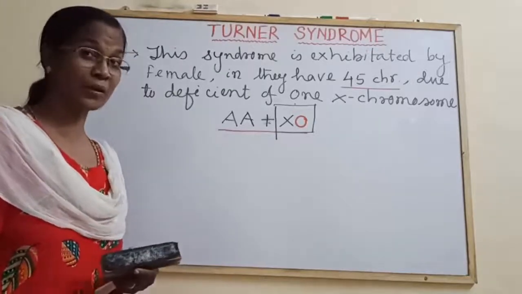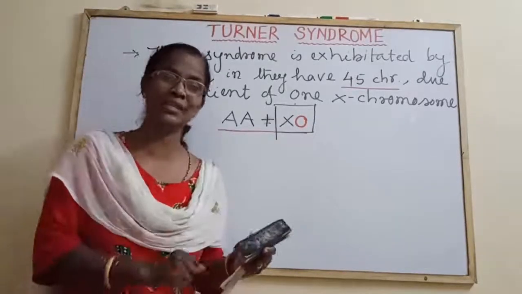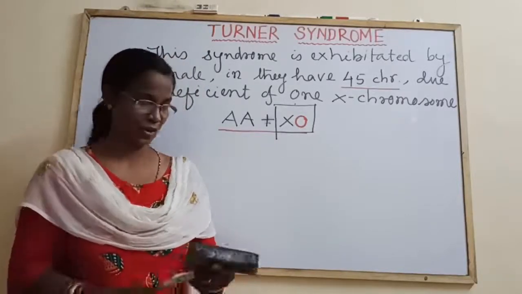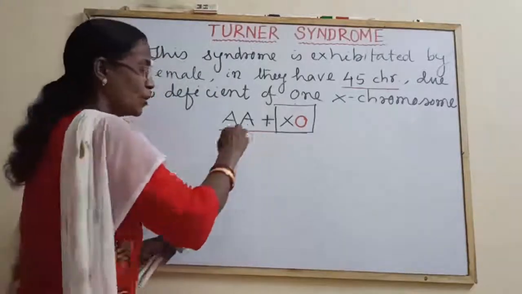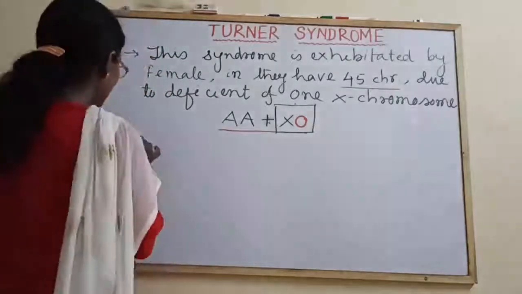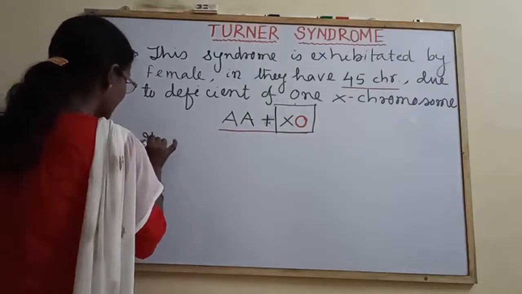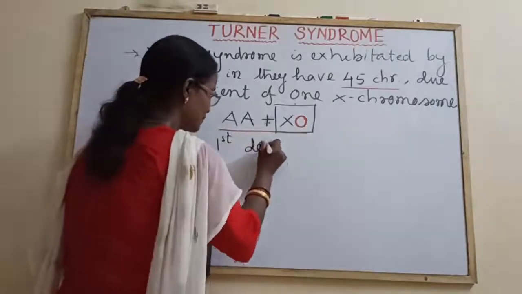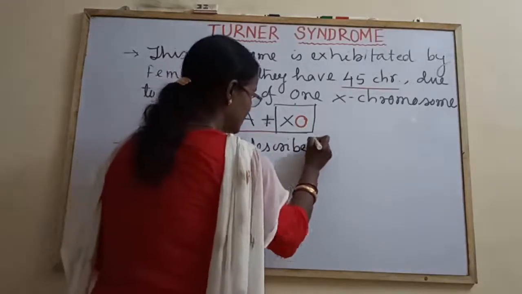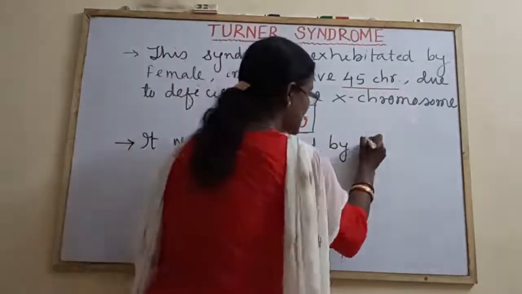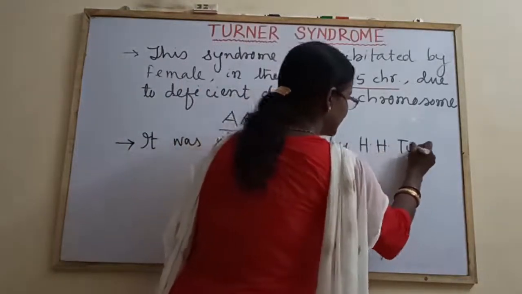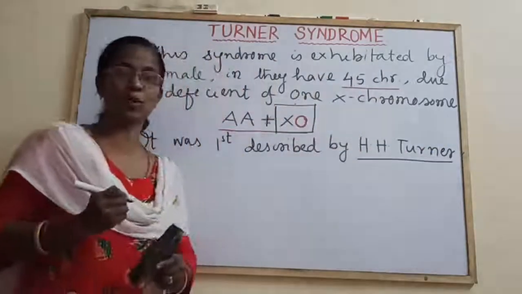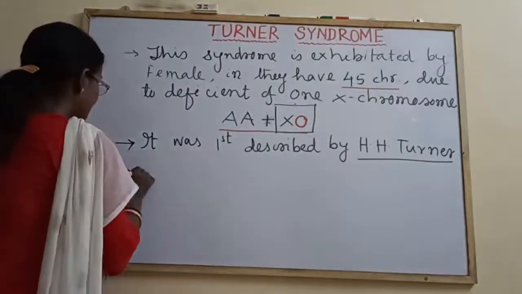The name of the scientist has to be remembered because sometimes those nouns, names, places, institutes come in the objective questions. So this Turner syndrome was first described by H. Turner. As for his name, the syndrome is known as Turner syndrome.